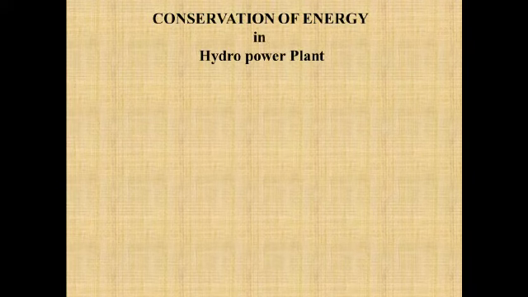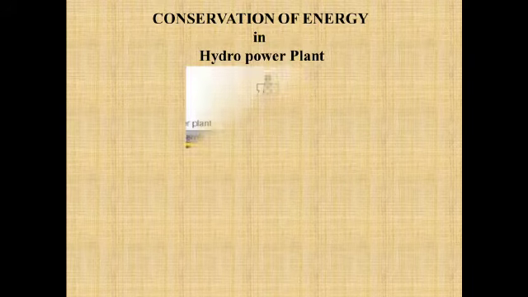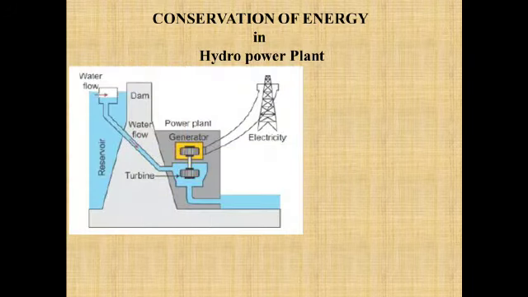Then one more example, which we have already discussed when we started: conservation of energy in a hydropower plant. This is the place where water has been stored. This is known as the reservoir. When the water is stored at a greater height, it has potential energy. Now when the gates are opened, the water starts to flow. So this potential energy has been converted into kinetic energy.